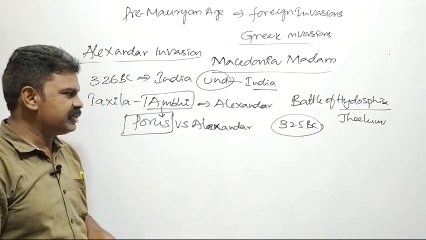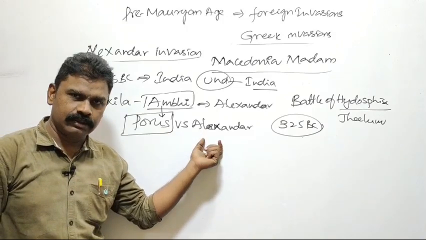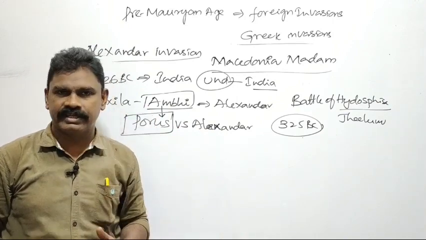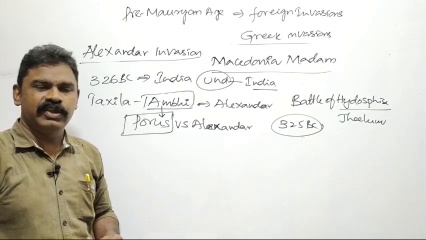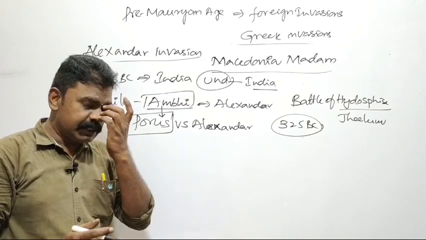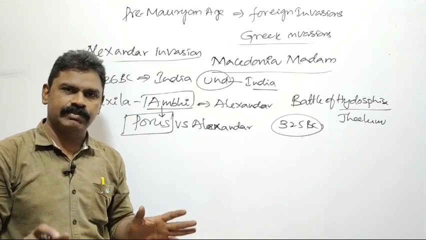According to some evidences, Porus was asked by Alexander, "I am impressed by your warfare techniques. What do you want?" Then Porus said, "I want to wage a dual war with you." Dual war means a one-to-one war. But Alexander did not accept it.